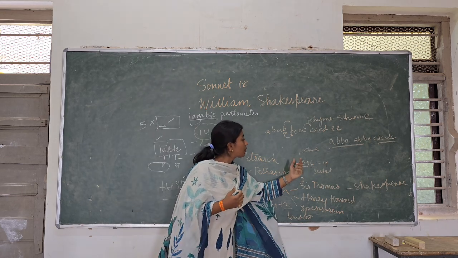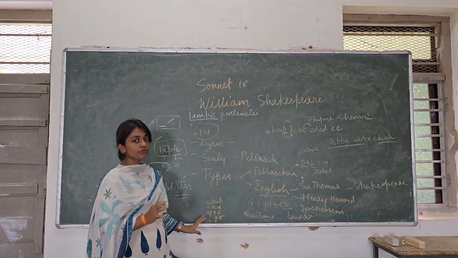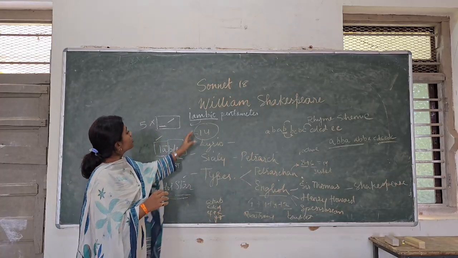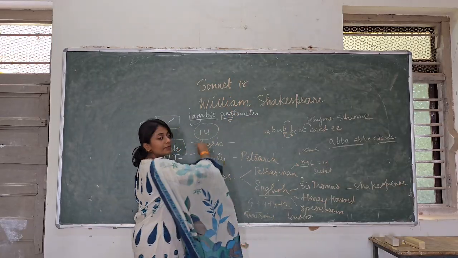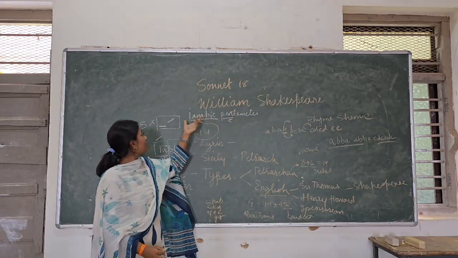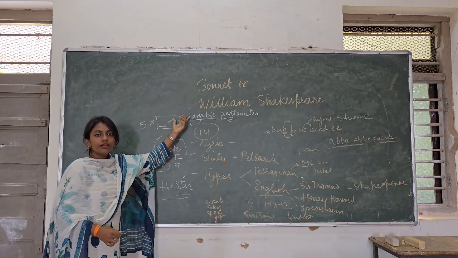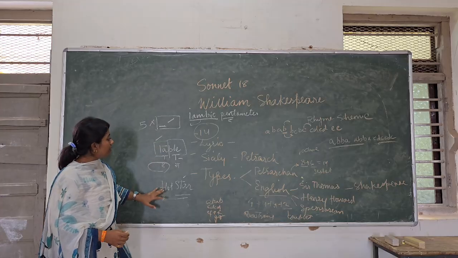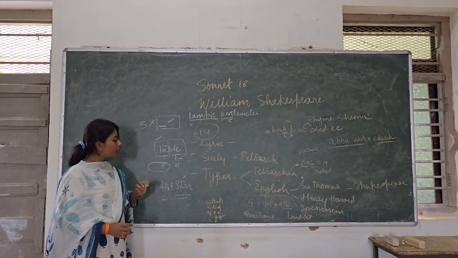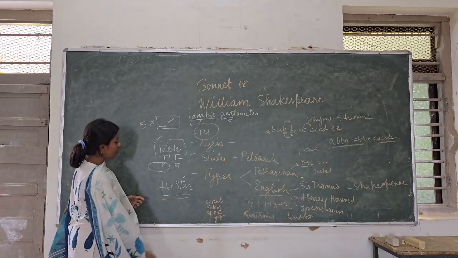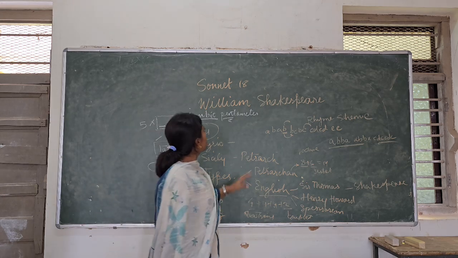Okay, now we know what an octave is, what a sestet is, what a quatrain is and what a couplet is. We also know the rhyme scheme to it. Now we also know that it is written in iambic pentameter. Penta means we understood that there will be 5 repetitions of something. What is an iamb? It is a combination of an unstressed syllable and a stressed syllable. We understood what table is. So in table, the first and second vowel sounds differ. And the second thing is we understand where the stress falls and where it does not. So this was all about the sonnet.